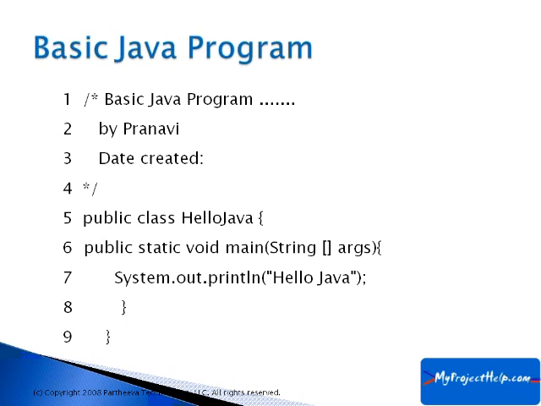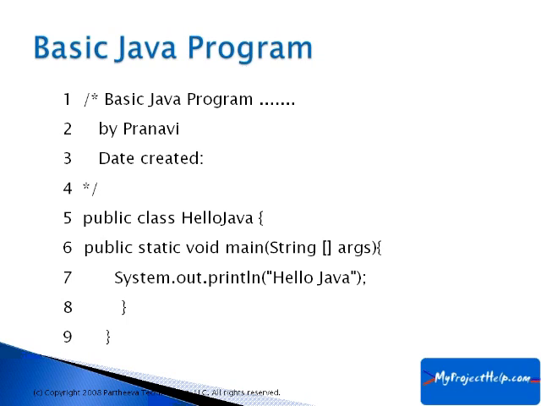If you have something like int, it is returning a number value. So here the main method returns void. It means it doesn't return any value, but it displays. We can display something. And here, public, static, void. The static and the public can be interchanged. We can say static, public, void as well.